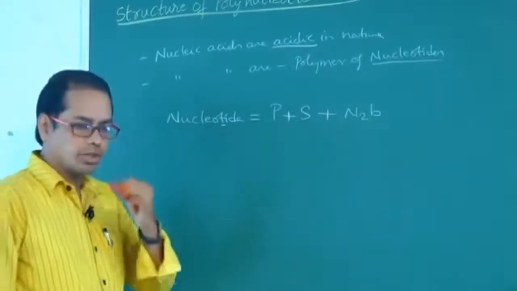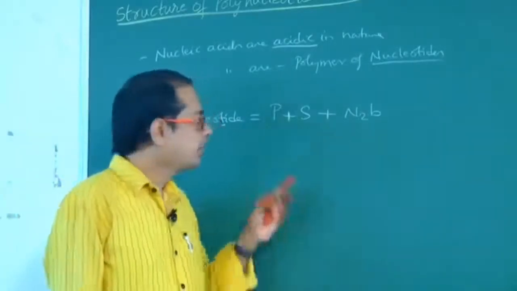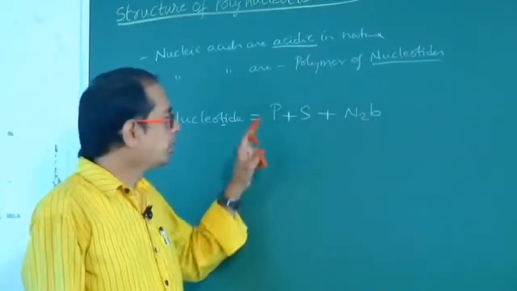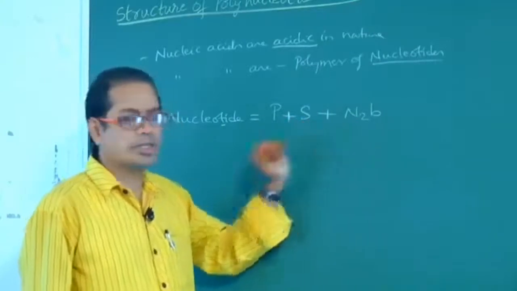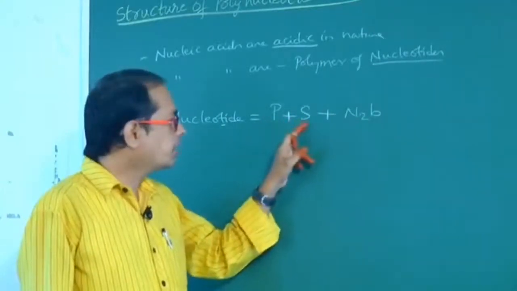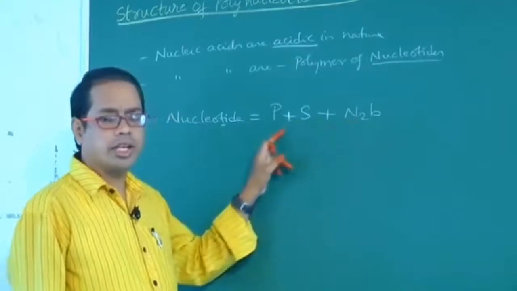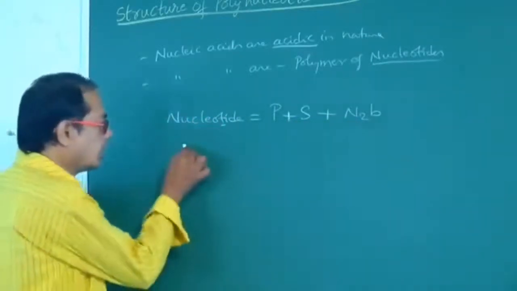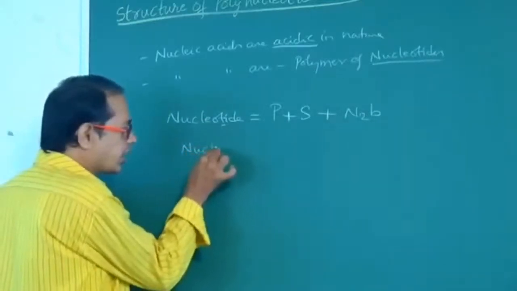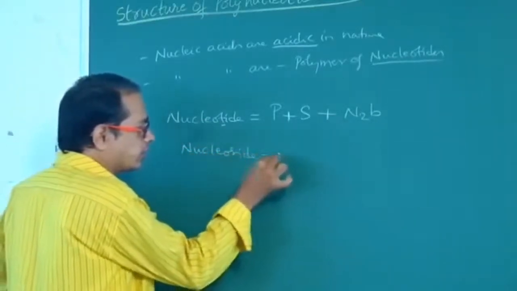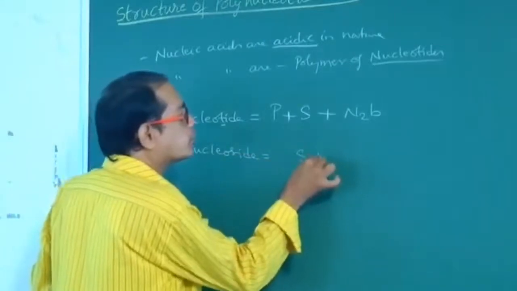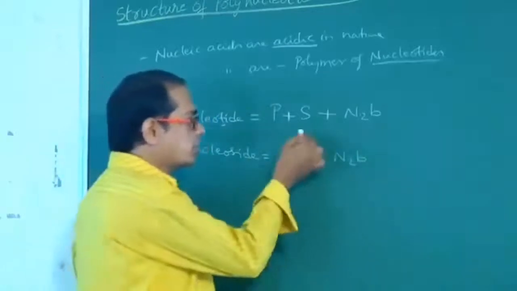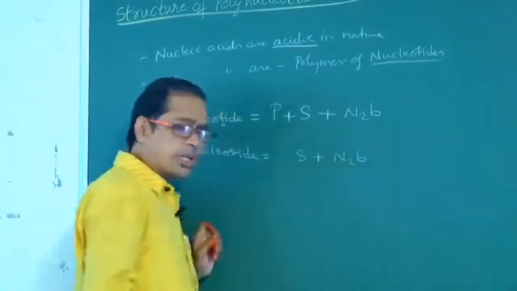Or in other words, you may remember my name. My name is P. Srinivas Rao. P. Srinivas. These three together are called nucleotide. And what is nucleoside? Nucleoside means sugar plus nitrogen base. So, sugar plus nitrogen base together are called nucleoside.